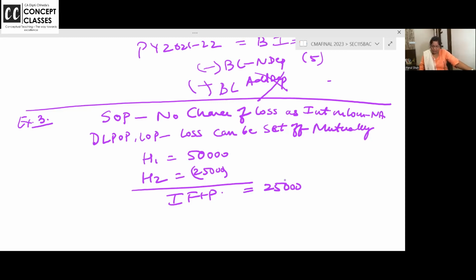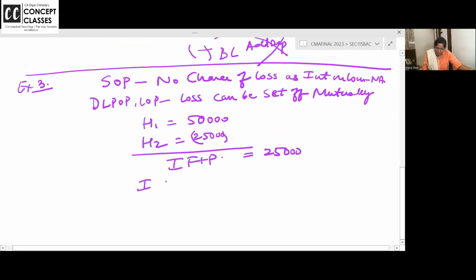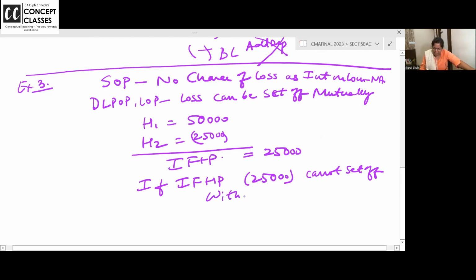Mutually you can set off, but suppose there is a loss. If income from house property shows a bracket, bracket means loss, dear students. We don't write minus sign in direct taxation. Bracket means if there is a loss in house property, it cannot be set off with other heads.